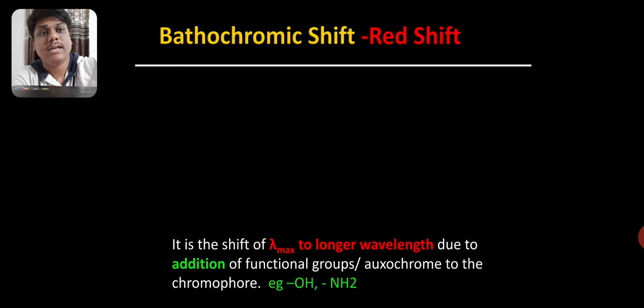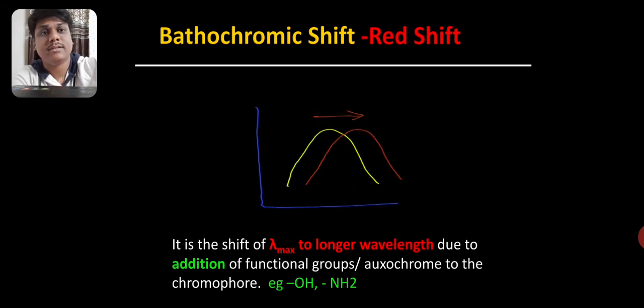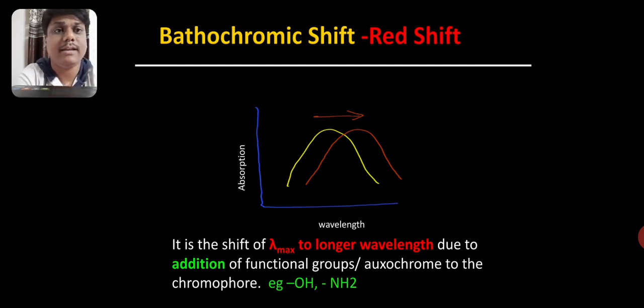If you see the graph pattern of this, you will find that the yellow graph shows the actual absorption pattern. But due to addition of the oxochrome to the chromophore, now there is a shifting of lambda max to the longer wavelength. That means towards the red. So it is also known as red shift.